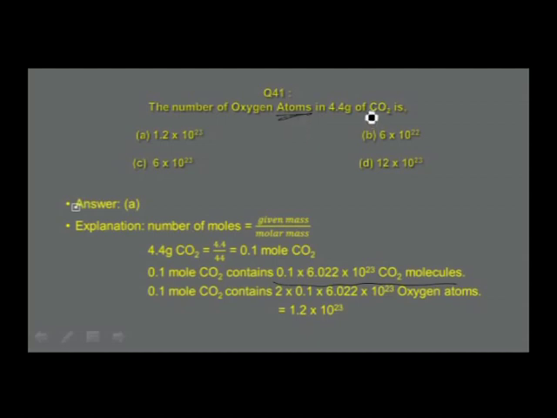Then you find one molecule of CO2 has two oxygen atoms. You can see that two atoms. In one molecule of carbon dioxide, there are two oxygen atoms. For so many moles, how many oxygen atoms will be there? That is 2 into so many moles. Therefore, you find the number of oxygen atoms in this is found to be 1.2 into 10 power 23. Answer is found to be in option A. That is the correct answer.